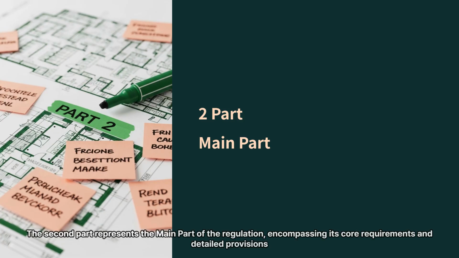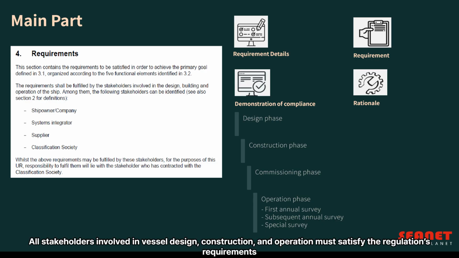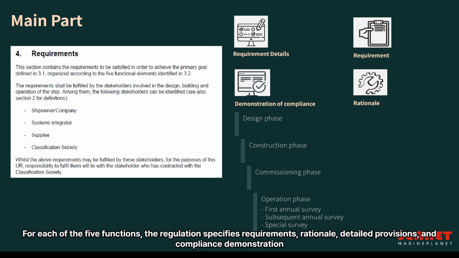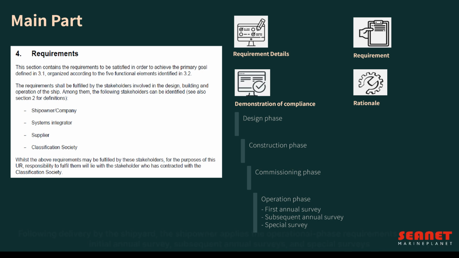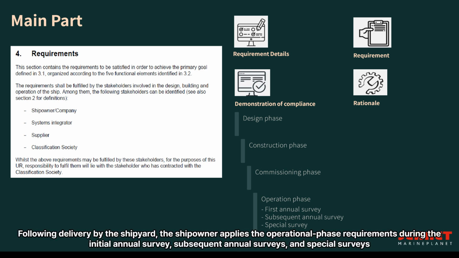operations. The second part represents the main part of the regulation, encompassing its core requirements and detailed provisions. All stakeholders involved in vessel design, construction, and operation must satisfy the regulation's requirements. For each of the five functions, the regulation specifies requirements, rationale, detailed provisions, and compliance demonstration. Demonstration of compliance is further divided into design, construction, commissioning, and operational phases. Following delivery by the shipyard, the shipowner applies the operational phase requirements during the initial annual survey, subsequent annual surveys,